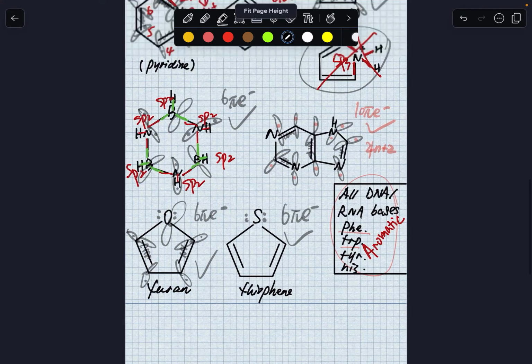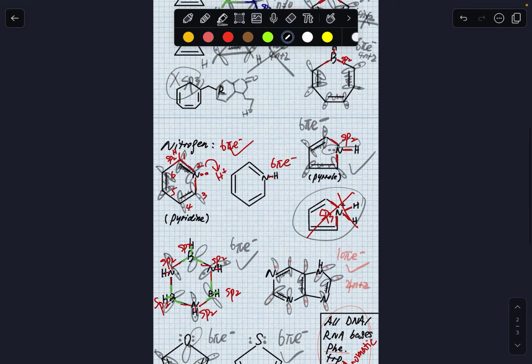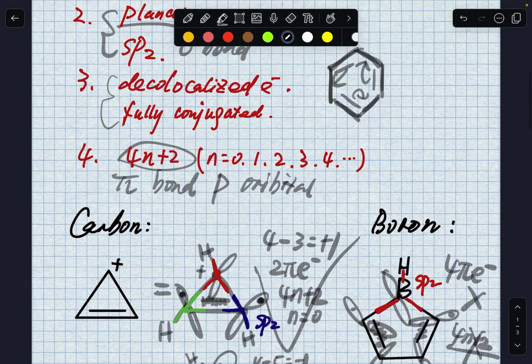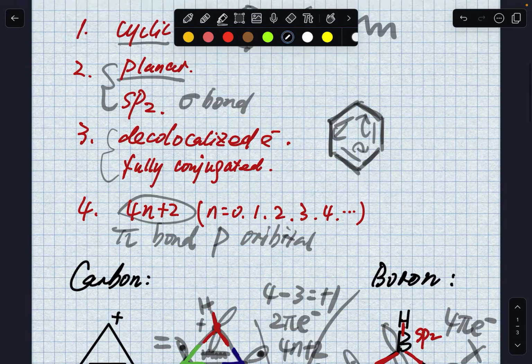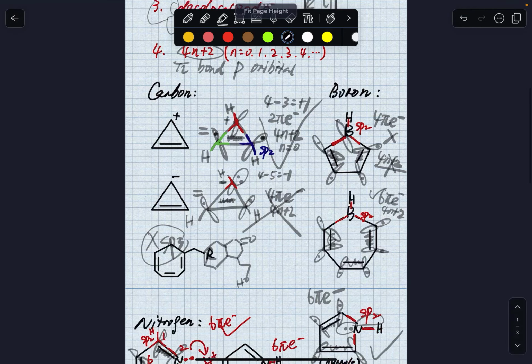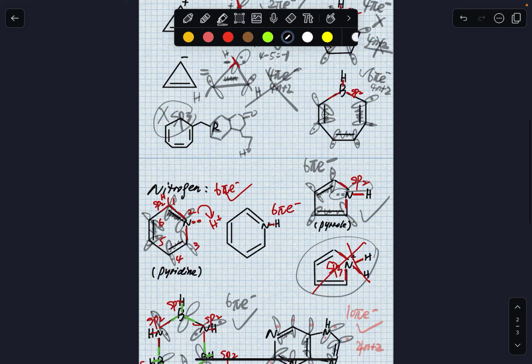So that wraps up my discussion. I gave you plenty of examples. I hope that's helpful. Calm down, just remember the 4 criteria, and also the specialty of boron, having an empty p orbital where there's no electron in there. But it is fully conjugated, so it does meet one of the criteria. And then just count your pi electron number to decide the aromaticity. All right, I hope that's helpful.